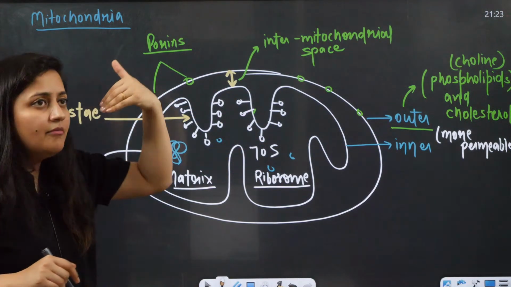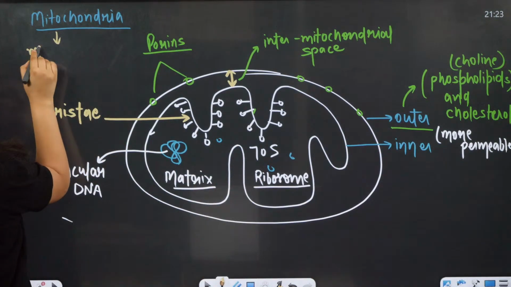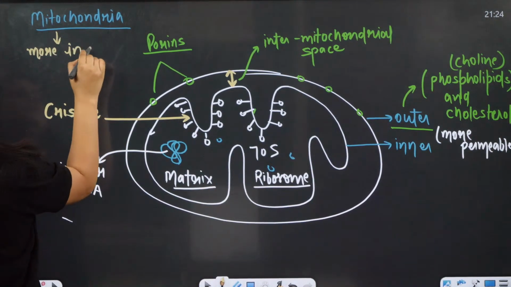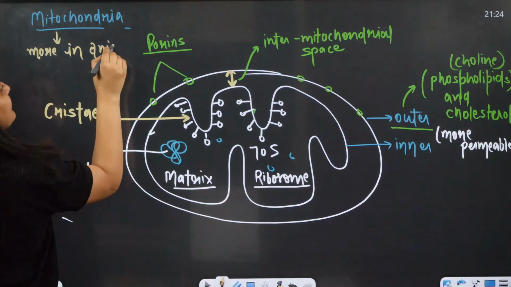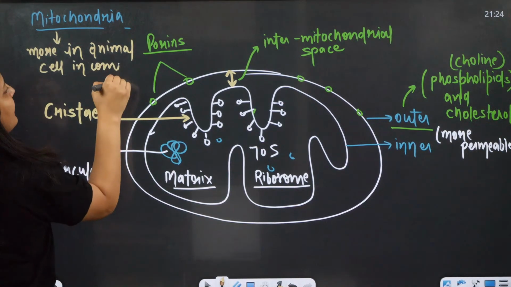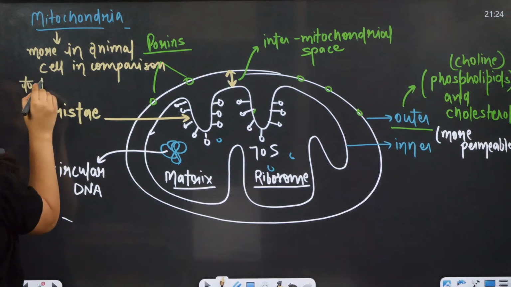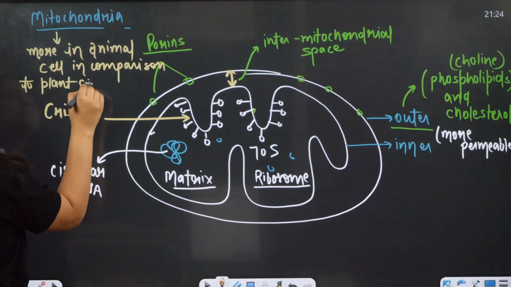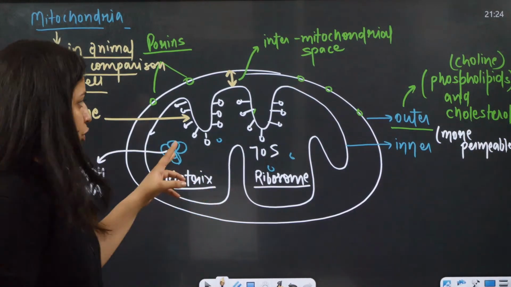Moreover, when you talk about the mitochondria, it is more in animal cells and comparatively less in plant cells.